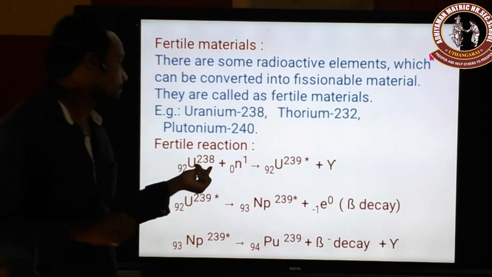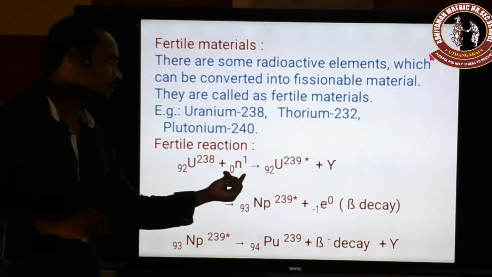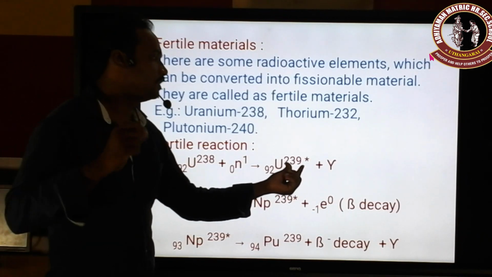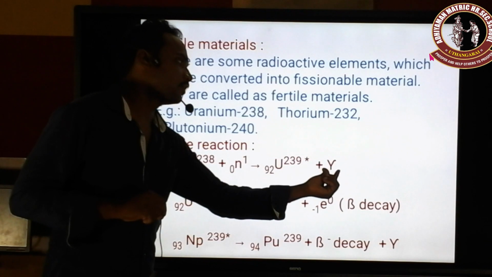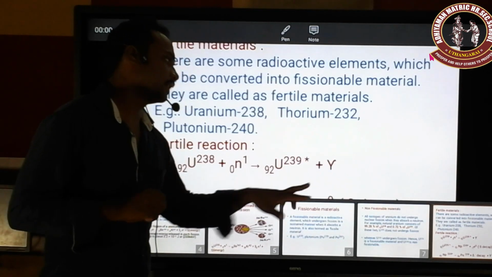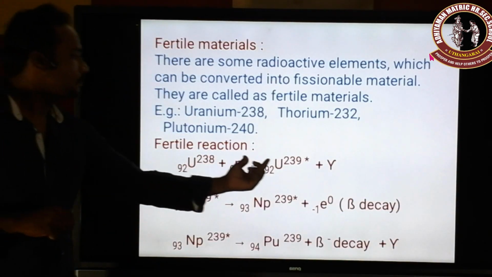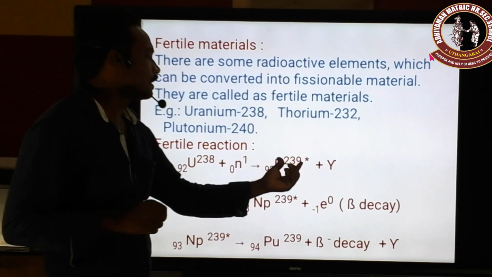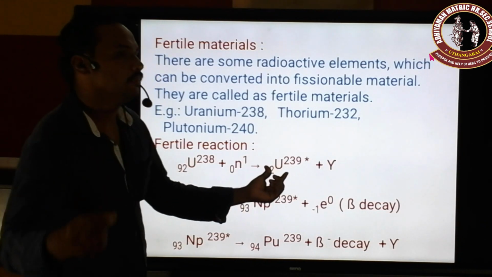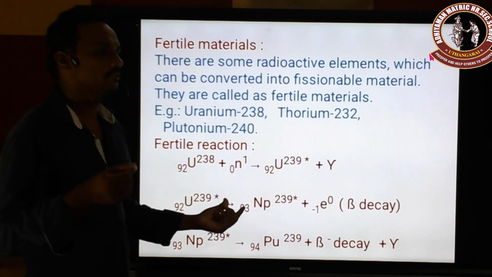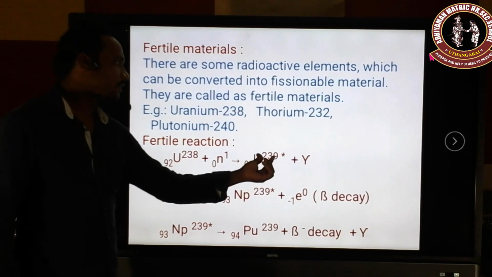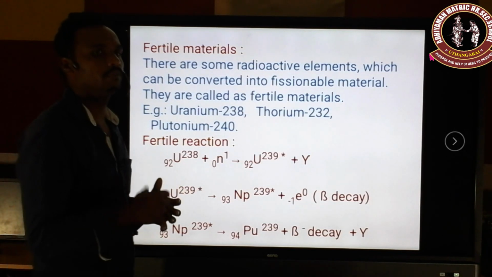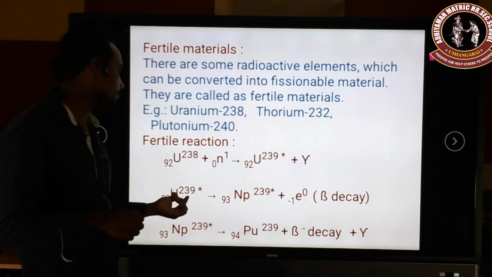So here uranium 238 absorbs one neutron and becomes uranium 239 in an excited state, or unstable nucleus, and additionally some amount of energy is released in the form of gamma rays. This uranium 239, as we already saw in the radioactivity process, being an unstable nucleus wants to become a stable nucleus. So during this process some amount of energy will be released. Uranium 239 is converted into a stable nucleus by emission of some radiations.